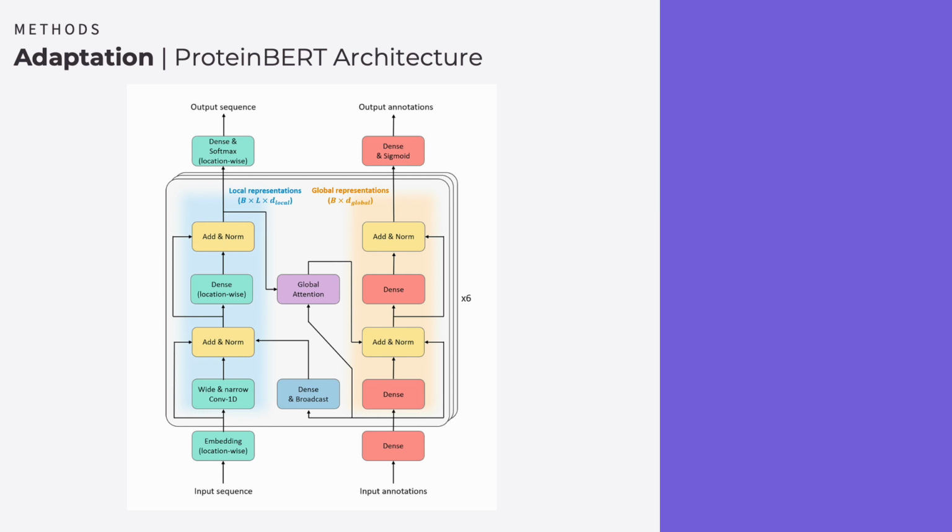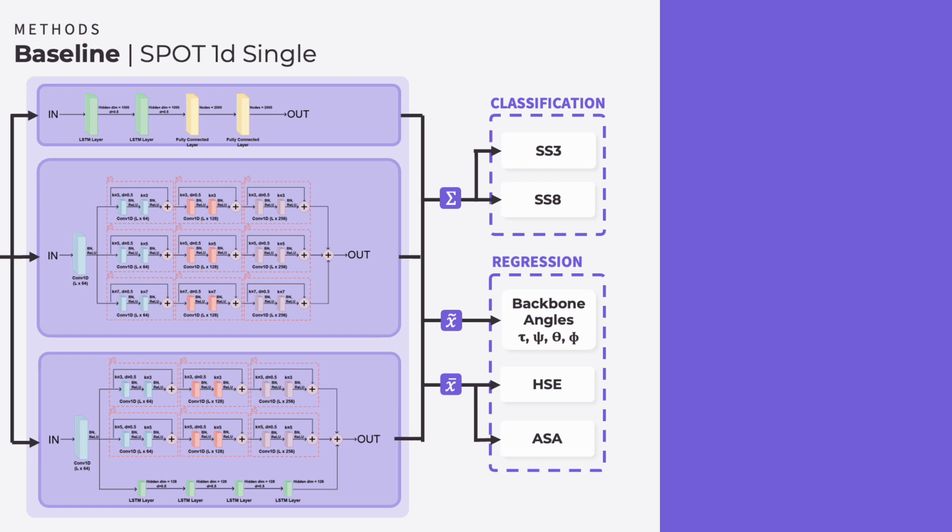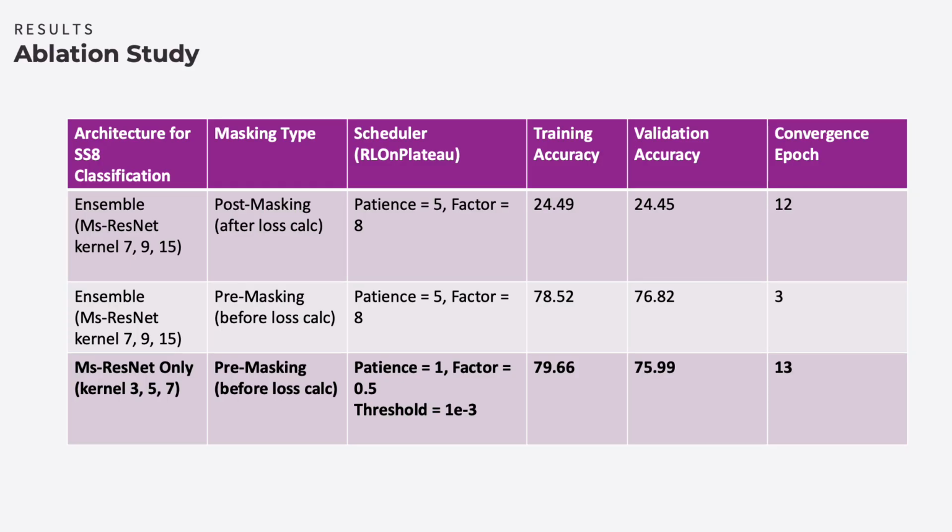connections between hidden layers. Our pipeline trains SPOT-1D-Single distinctly for classification and regression tasks, creating task-specific ensembles. The model uses cross-entropy loss for the secondary state classification tasks and L1 loss for regression. For classification, SPOT-1D-LM averages the probability outputs from each model, while the regression takes the mean ensemble for ASA and HSE and the median ensemble for backbone angles.